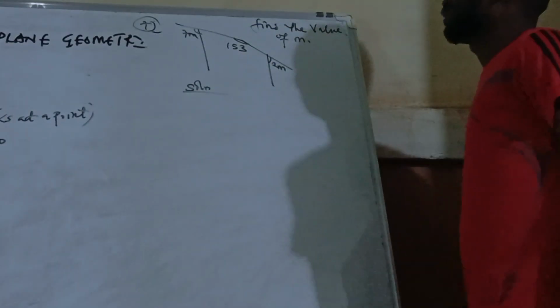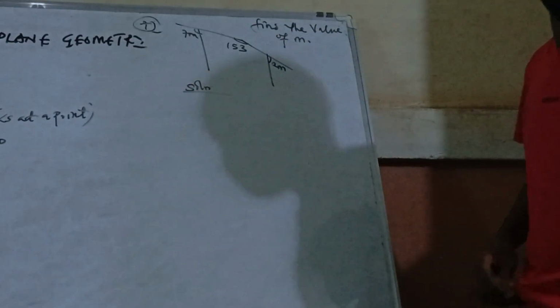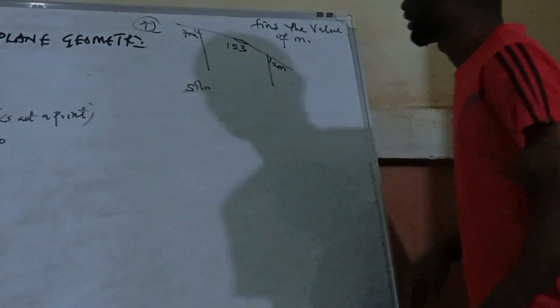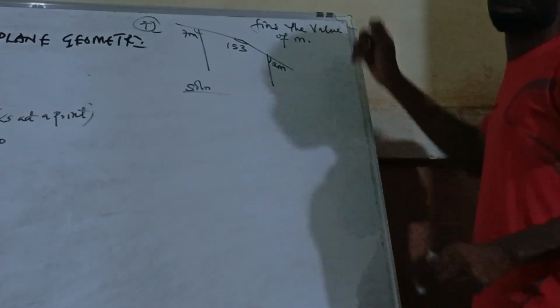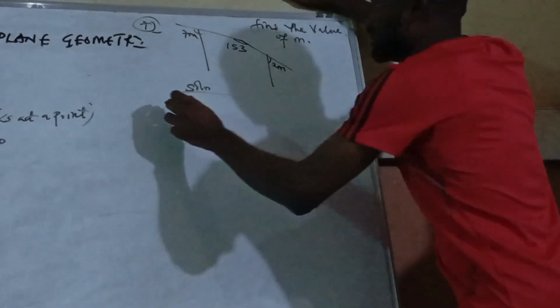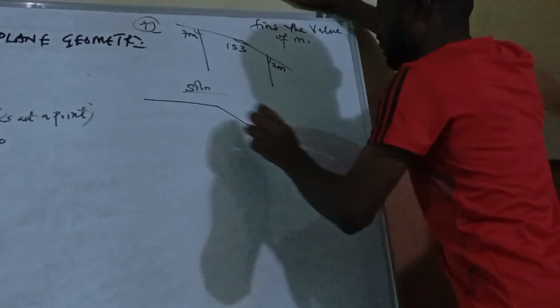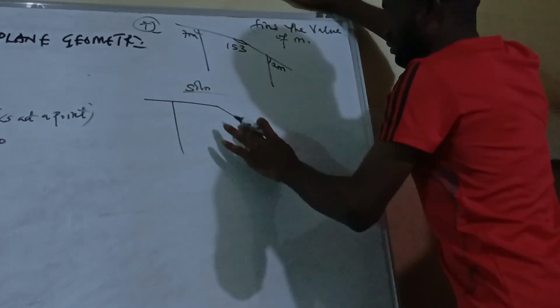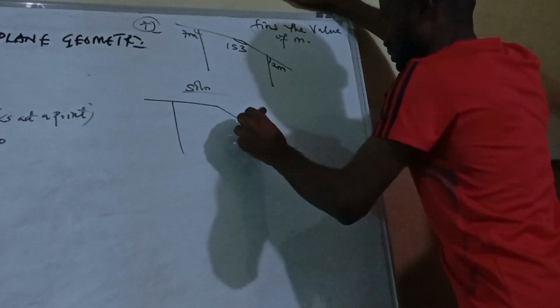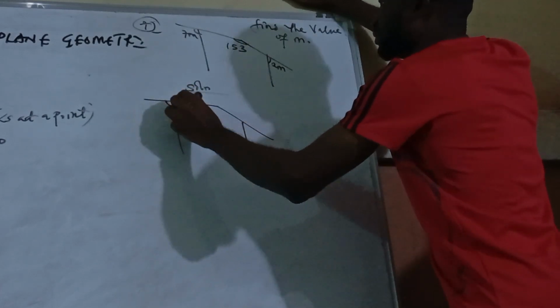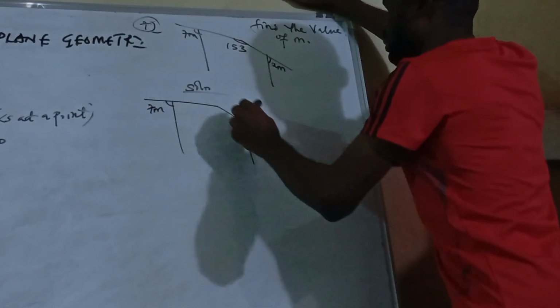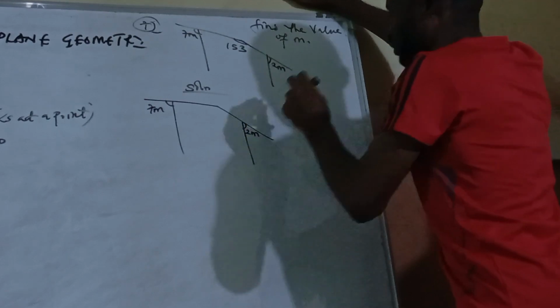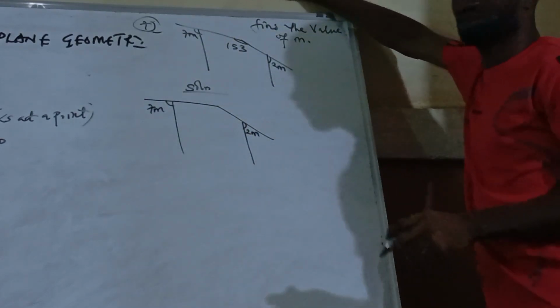Now they say we should find the value of m. This is another question, we should find the value of m. Now in this case, I'm going to redraw.